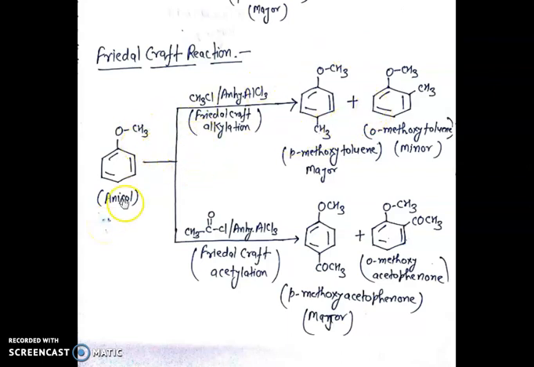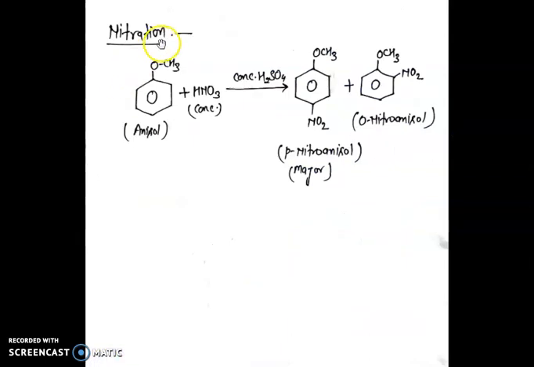And when anisole reacts with acetyl chloride in the presence of anhydrous AlCl3, it gives a mixture of para-methoxyacetophenone and ortho-methoxyacetophenone. Para-methoxyacetophenone is the major product, and this reaction is known as Friedel-Crafts acetylation. Nitration. When anisole reacts with concentrated HNO3 in the presence of H2SO4, it gives a mixture of para-nitroanisole and ortho-nitroanisole.